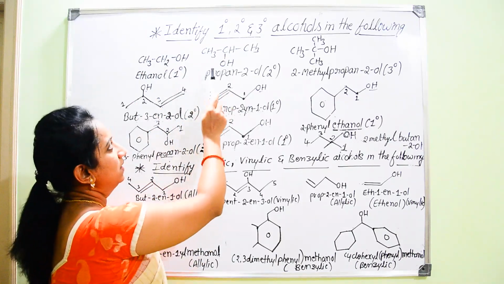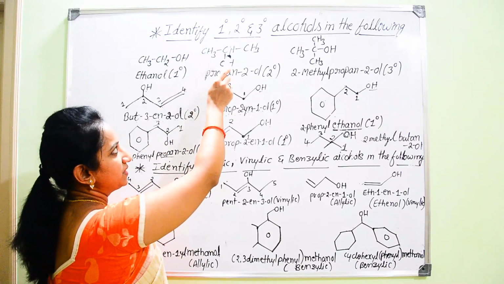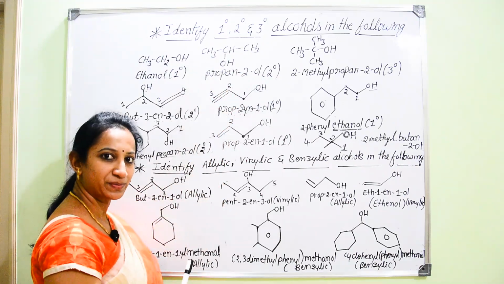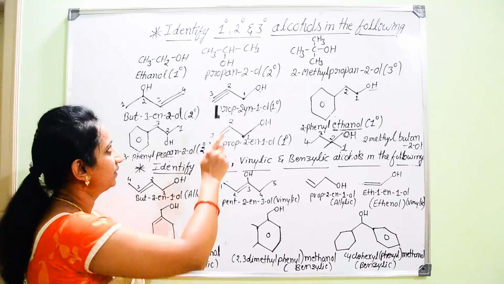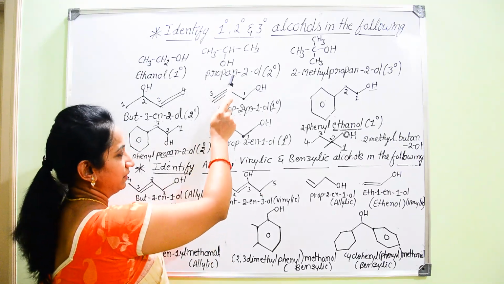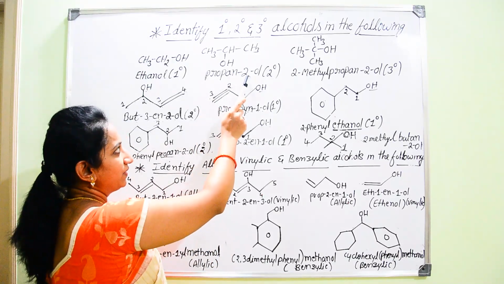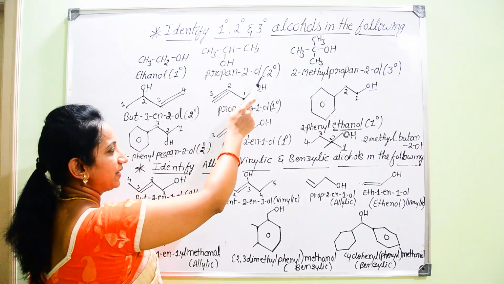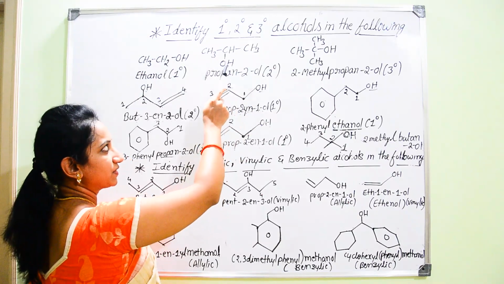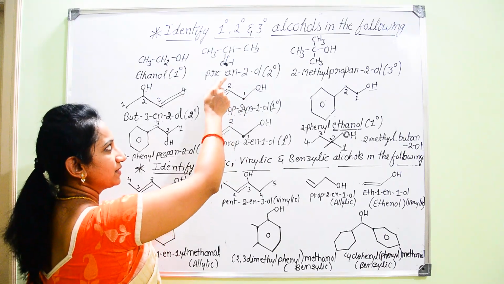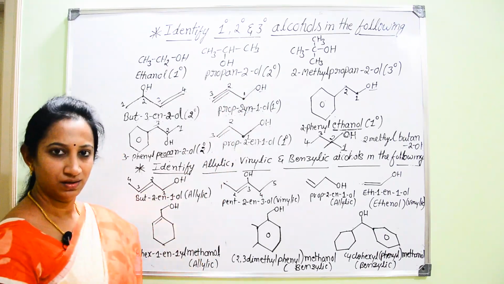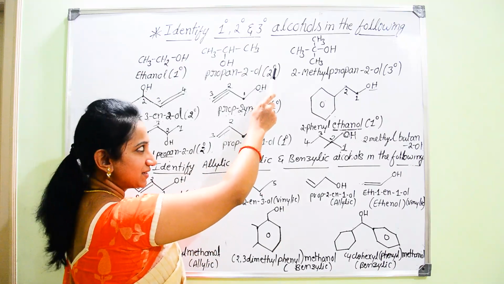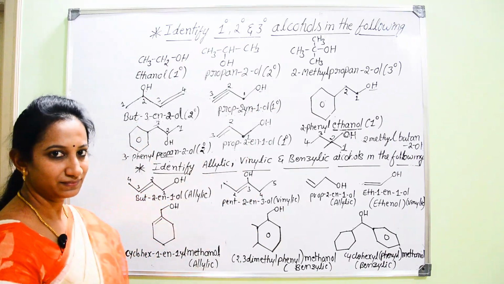Next, CH3, to the second carbon atom there is attachment of OH. Now, what is the parent name? The root word for this is propane. Then the last letter e is replaced by the secondary suffix ol, that is second position, propan-2-ol. It is considered a secondary alcohol.